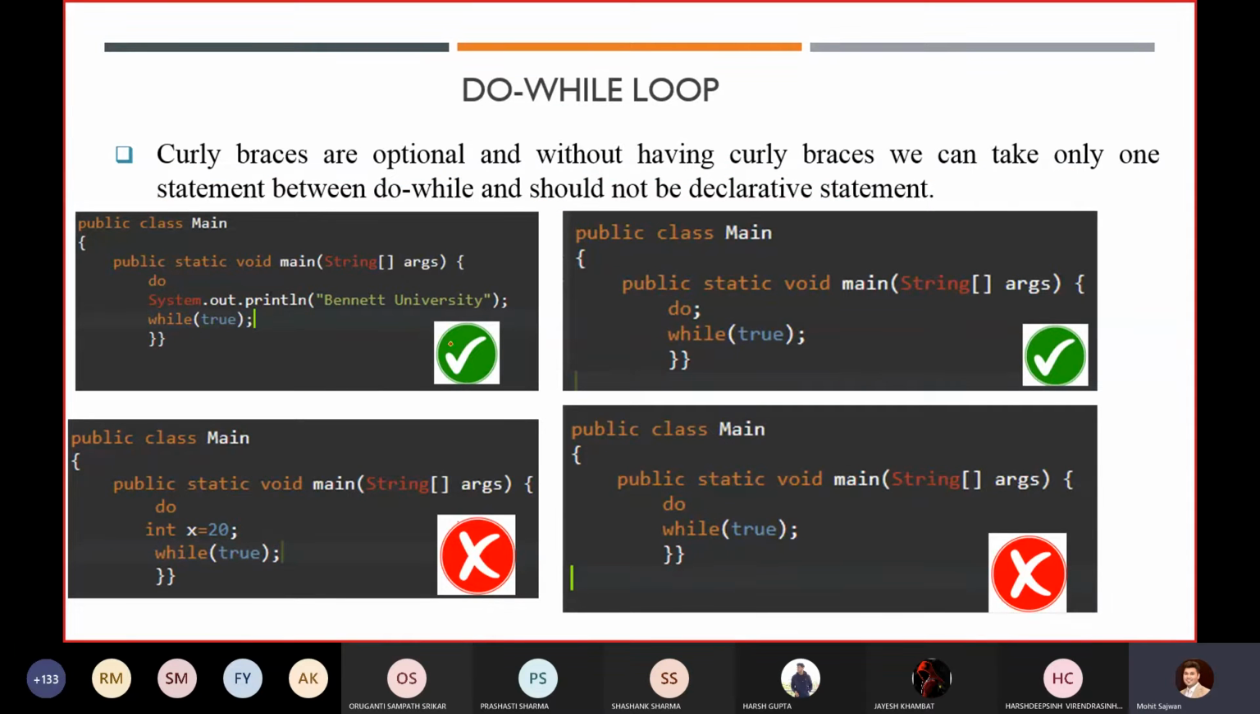Out of these four, your first statement and second statement are true, but your third statement and your fourth statement are what?